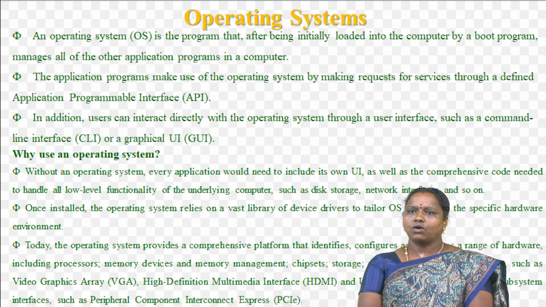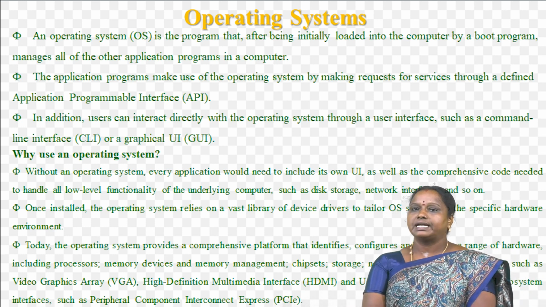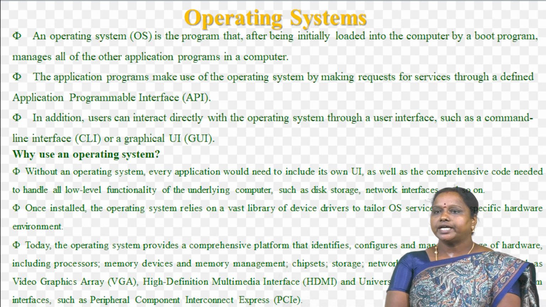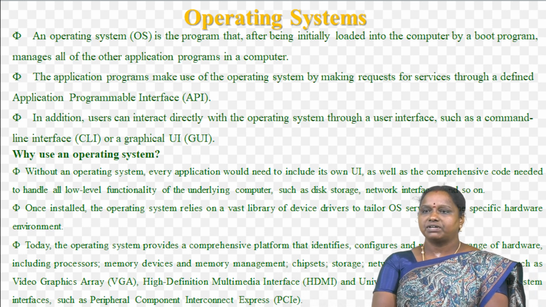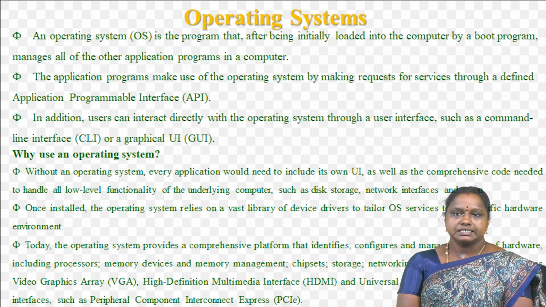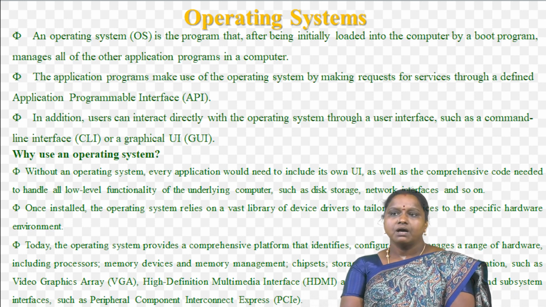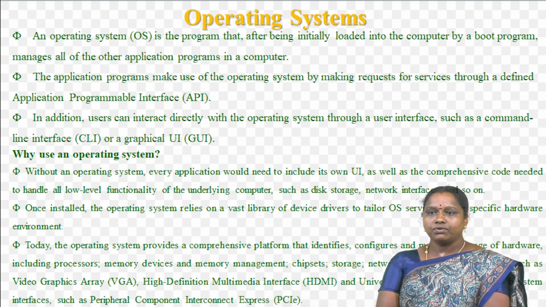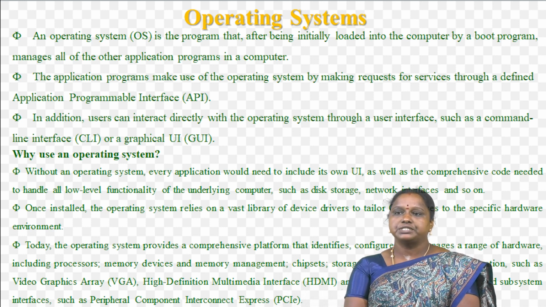Next, why use an operating system? An operating system brings powerful benefits to computer software and software development. Without an operating system, every application would need to include its own UI as well as the comprehensive code needed to handle all low-level functionality of the underlying computer, such as disk storage, network interfaces, and so on. Instead, many common tasks such as sending a network packet or displaying text on a standard output device such as display, can be offloaded to system software that serves as an intermediary between the applications and the hardware.